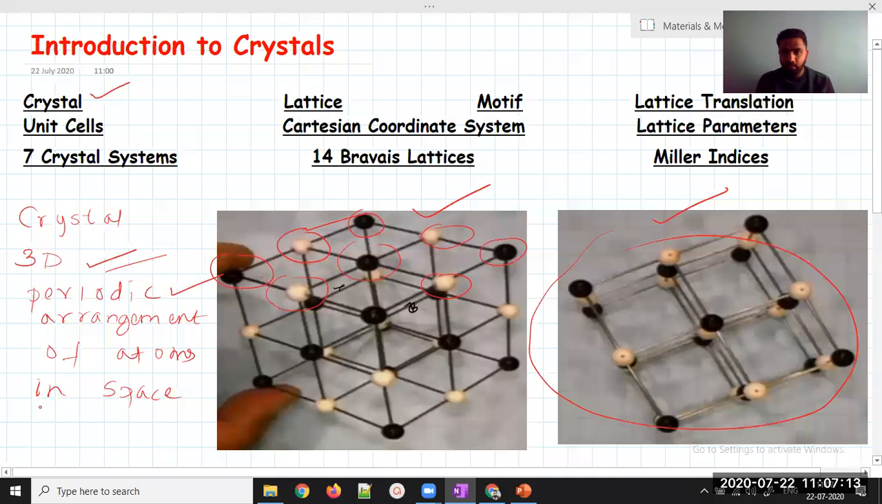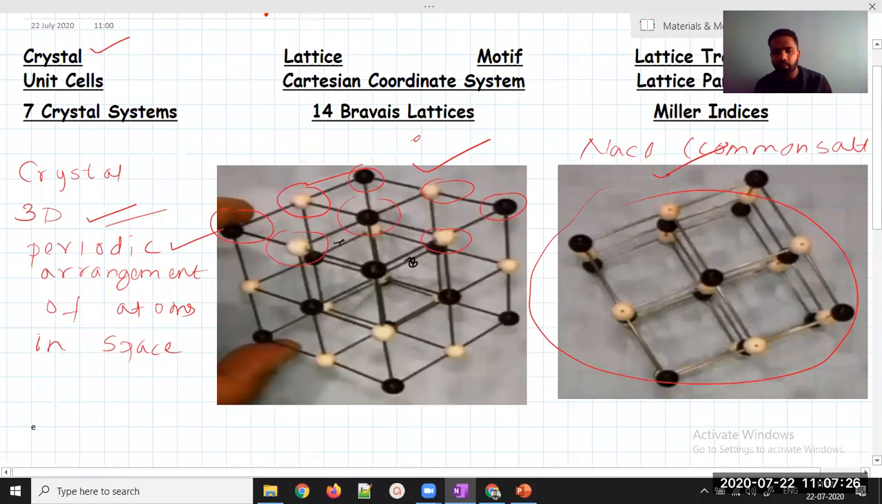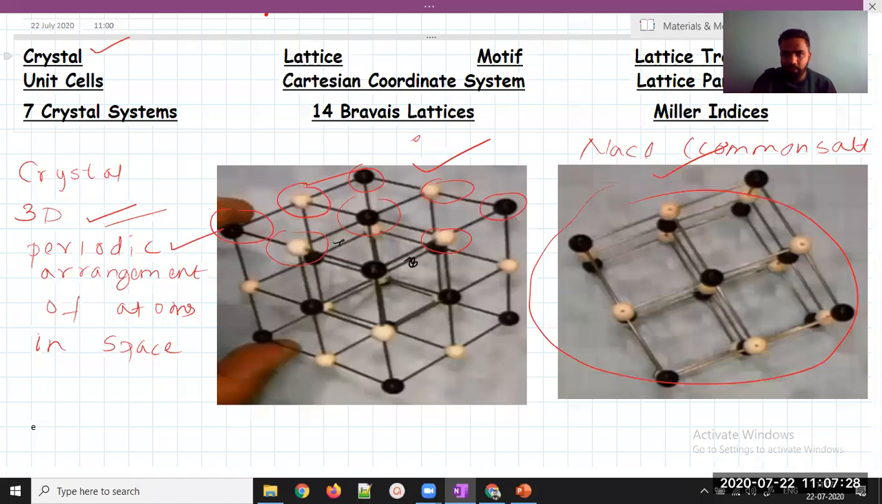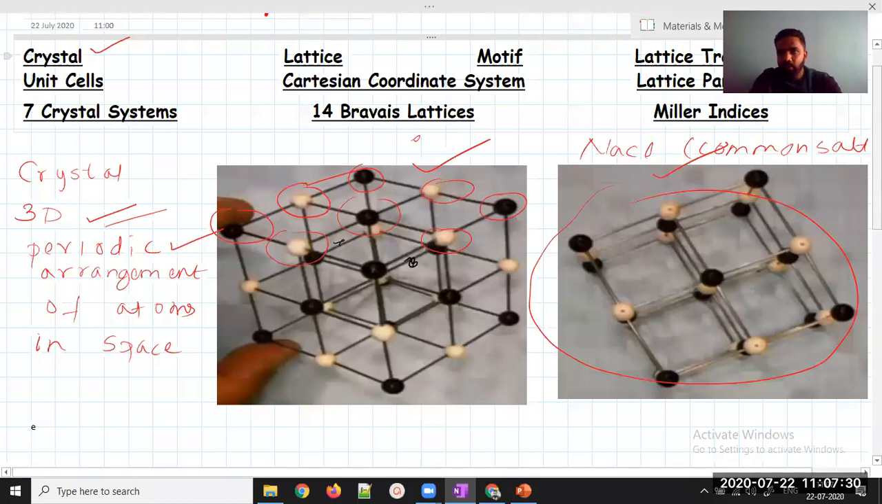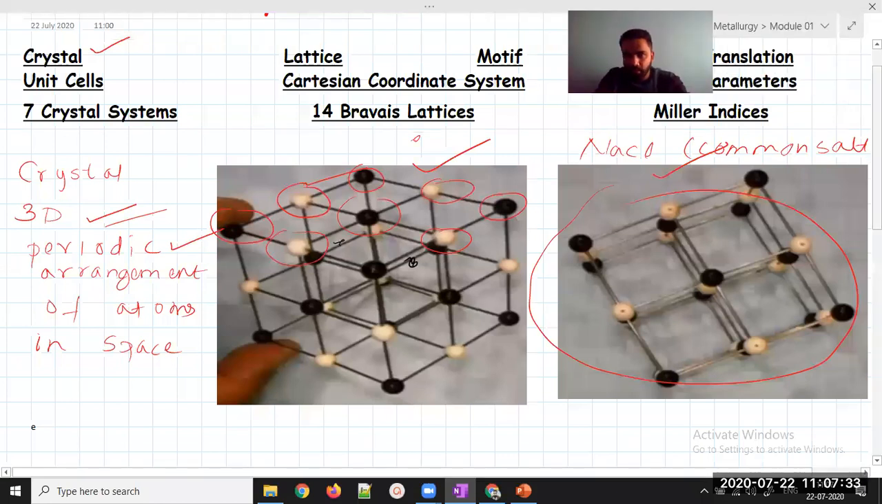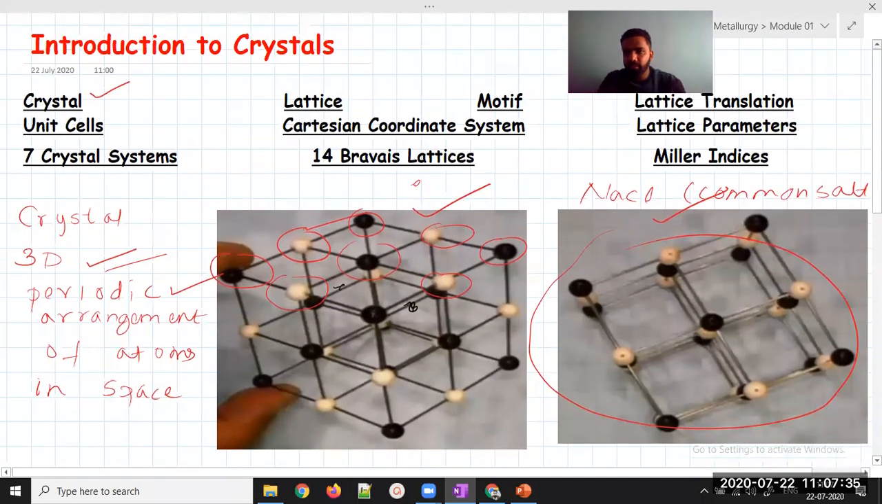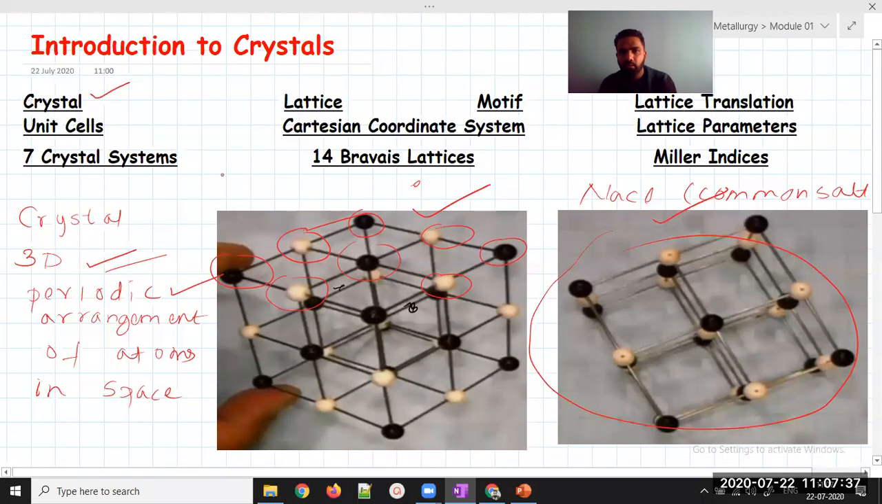Now I would like you to assume this is an NaCl crystal. NaCl is common salt. The chemical formula is NaCl, also called sodium chloride. NaCl has two atoms, one sodium atom and another chlorine atom. They together form a compound which is known as common salt.